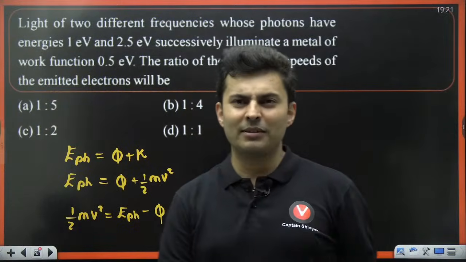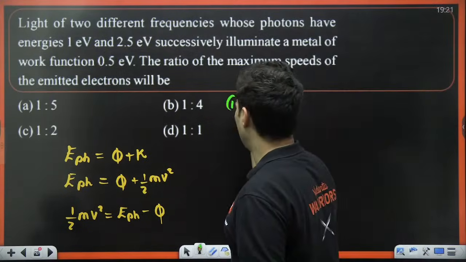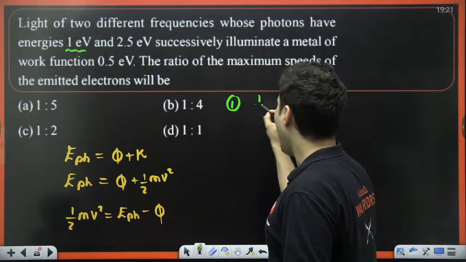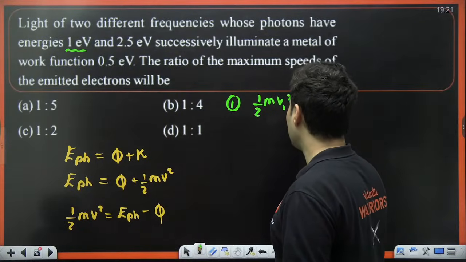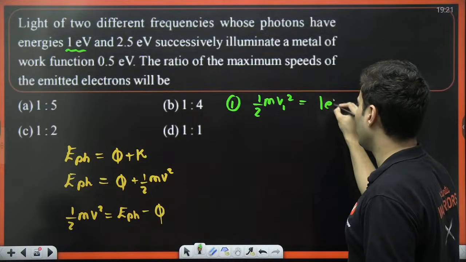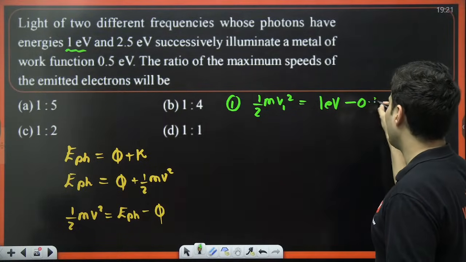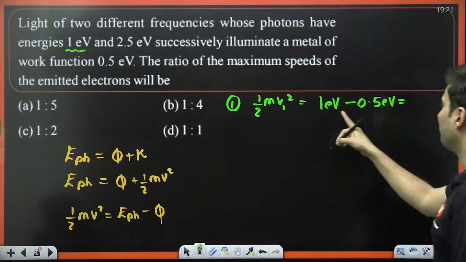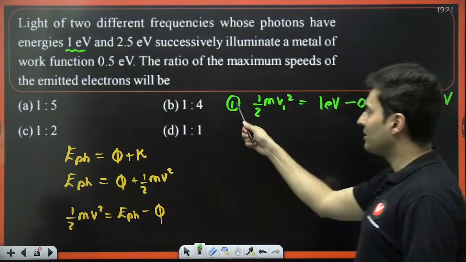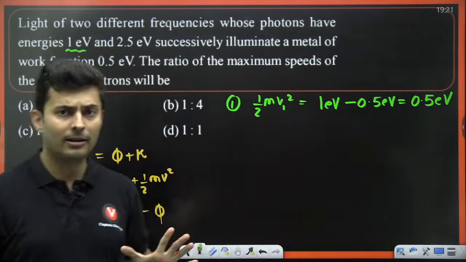For the very first light, which is of 1 electron volt, half m v1 square will be 1 electron volt minus work function 0.5 electron volt. So 1 minus 0.5 is 0.5 electron volt. This is the first equation which I wrote for the first light which is falling on the metal.